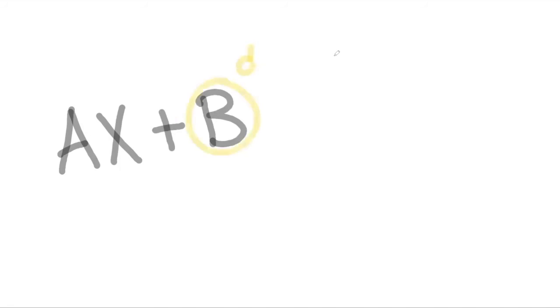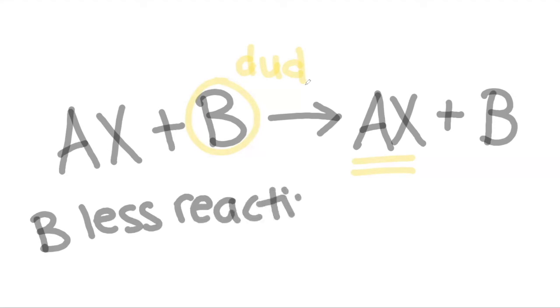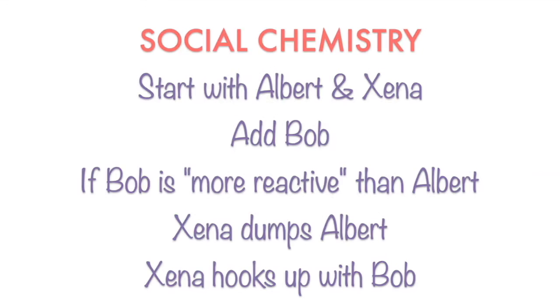And what would happen if Bob was just a dud? What if he wasn't the hotter prospect? Then Albert and Xena would still be together. We would still have AX, and B would still be on his own. So if B is less reactive than A, nothing happens. So here's the social chemistry.